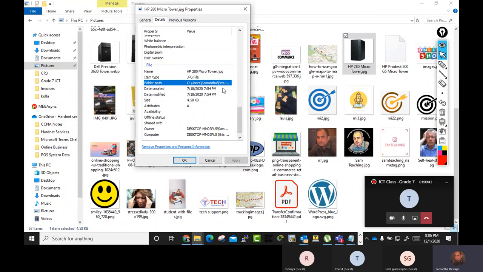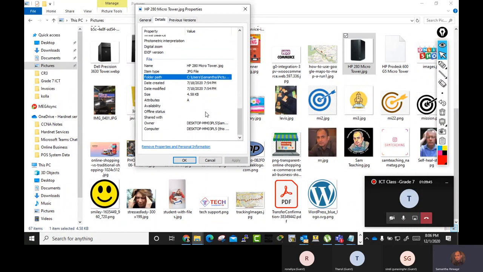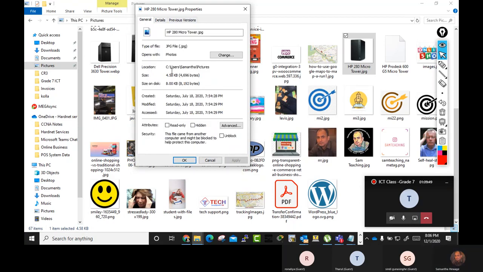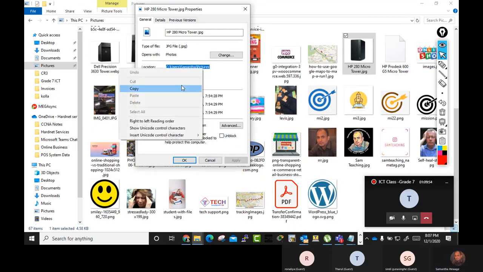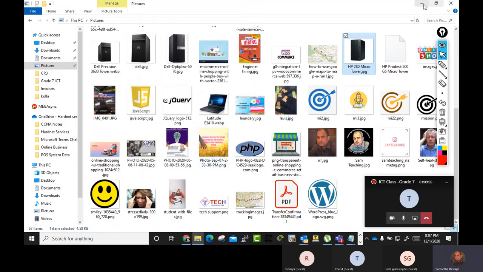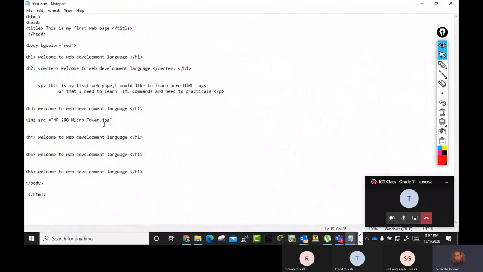See, user Samantha pictures. Here, under General, again you can copy that, and then after that you can put the name.